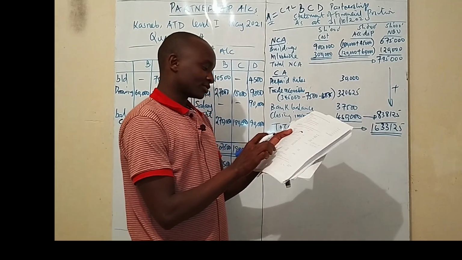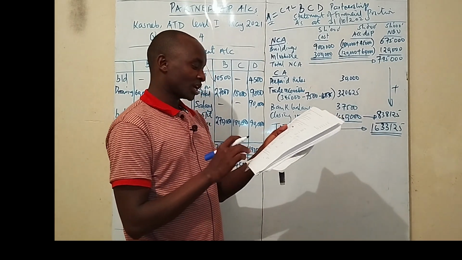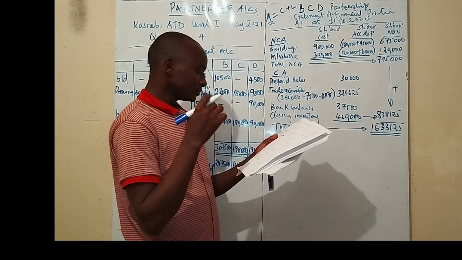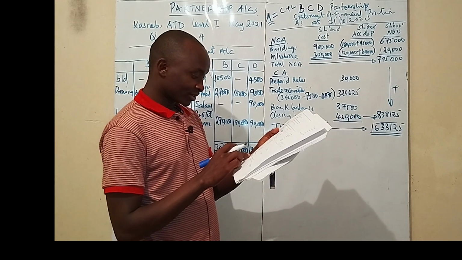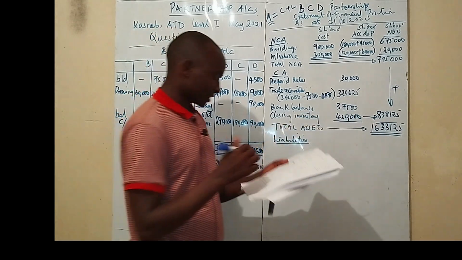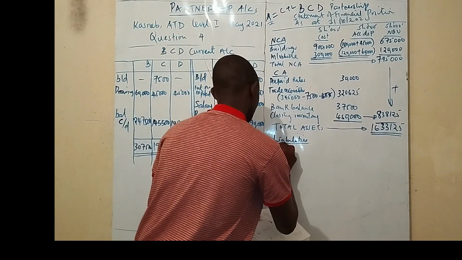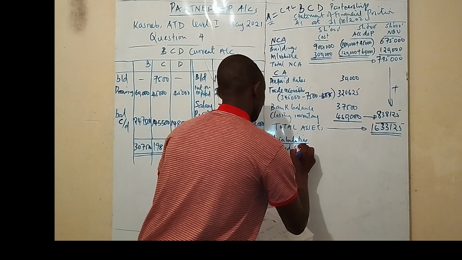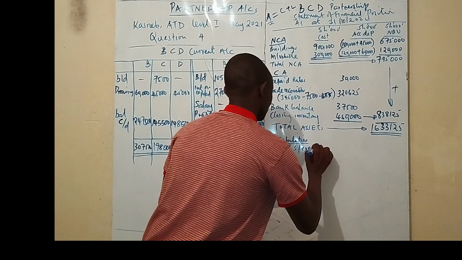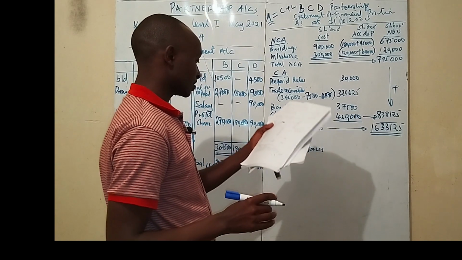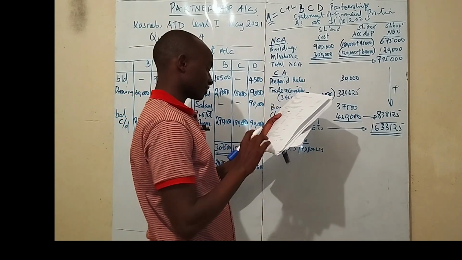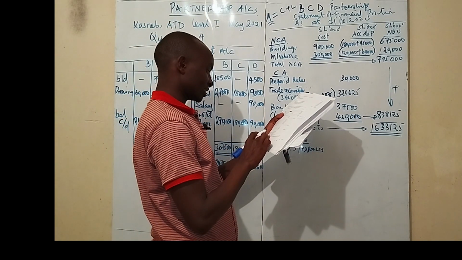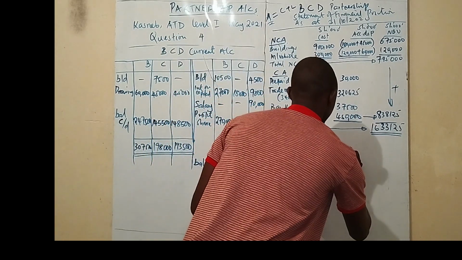But what you have in the additional information are accrued expenses. So we have accrued selling expenses of 26,625.